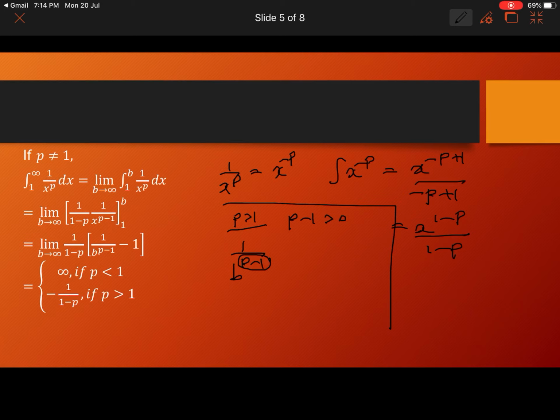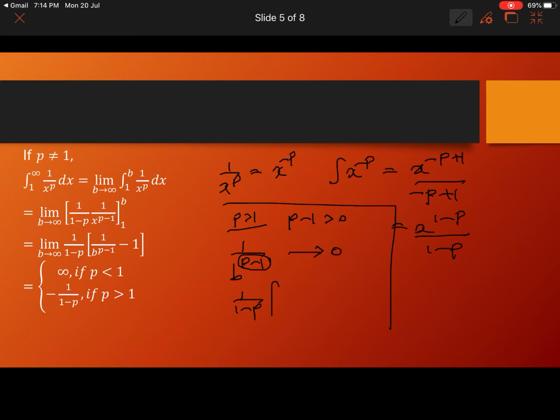So this b has a positive power now. When p is greater than 1, b has a positive power. When b goes to infinity, b power p minus 1 will also go to infinity. So we can say that 1 by b power p minus 1 will go to 0 as b tends to infinity.